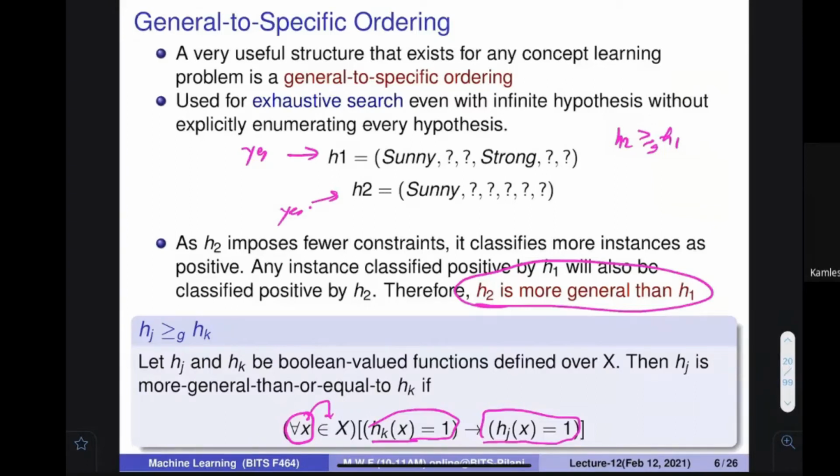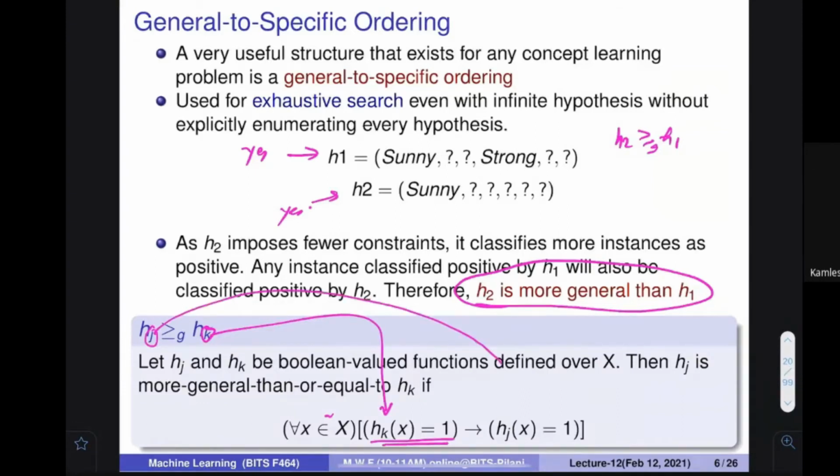This definition says that if H1 says yes, then the second one also says yes. Here you can say that if this says yes, then H2 also says yes. So I can write H2 is greater than or equal to H1.